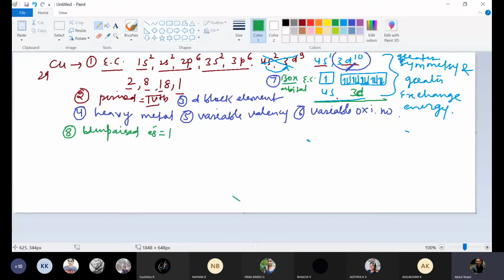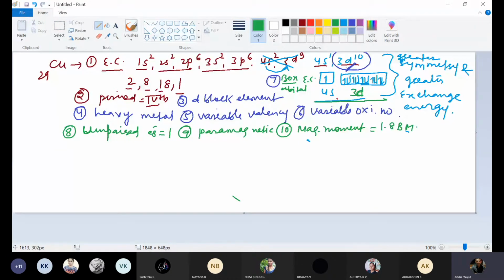Since one unpaired electron is present, it will be paramagnetic in nature. Those which have unpaired electrons will always be paramagnetic in nature. What does it mean? It means it can be magnetized temporarily. And since an unpaired electron is there, its magnetic moment will be 1.8 BM. Why 1.8 BM?